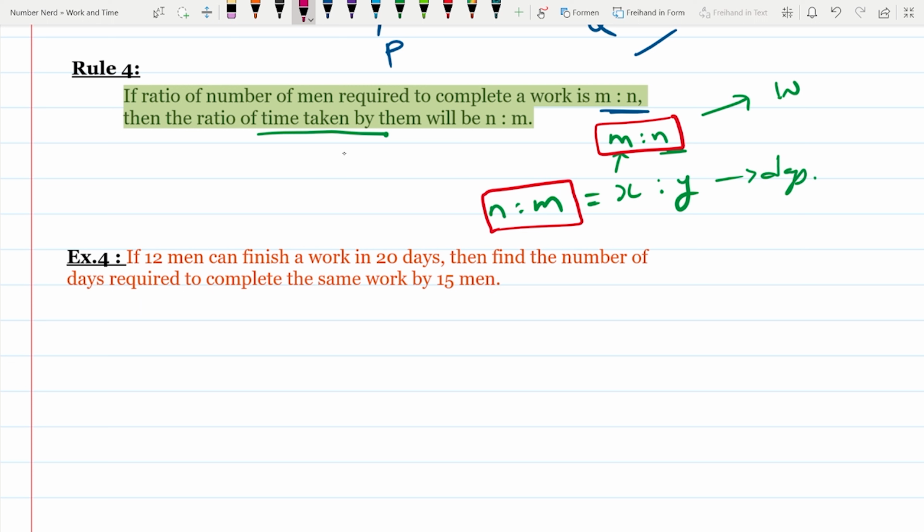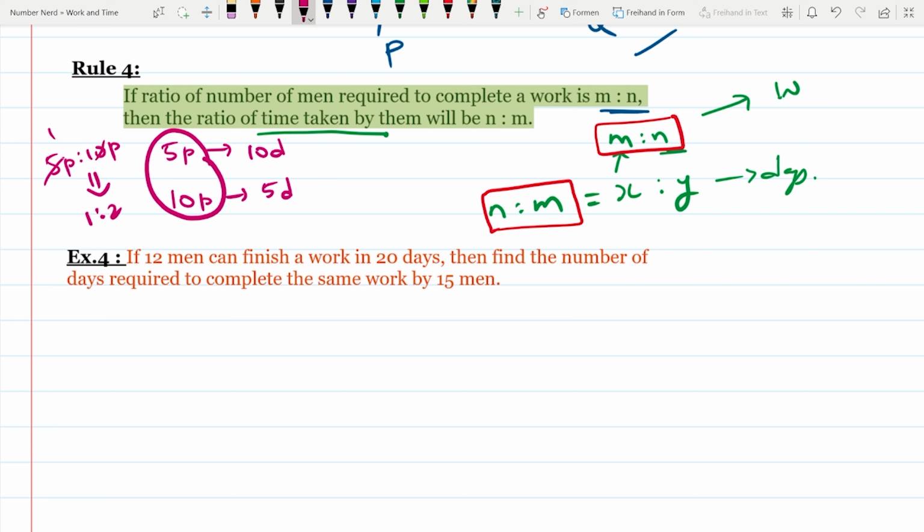Okay, let's take an example. Suppose 5 persons take 10 days to complete a task. Then 10 persons will take only 5 days to complete the same task. So the ratio of the number of men required, 5 persons to 10 persons, is 1:2.